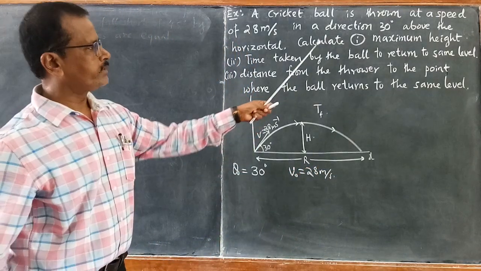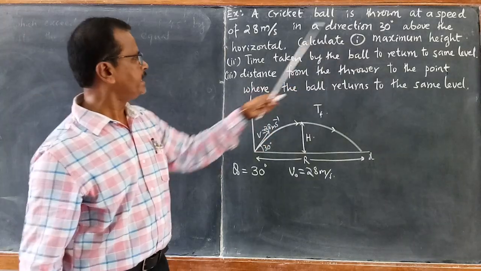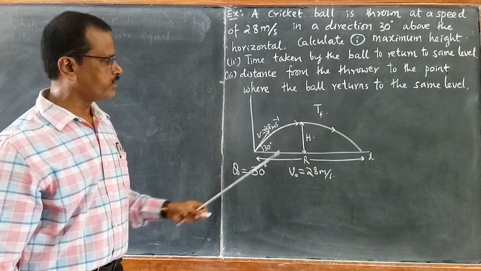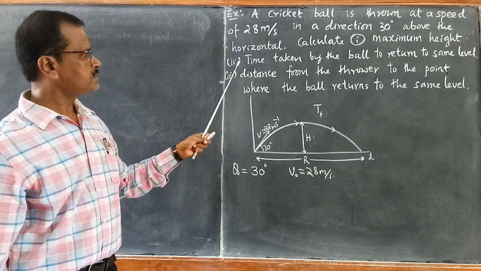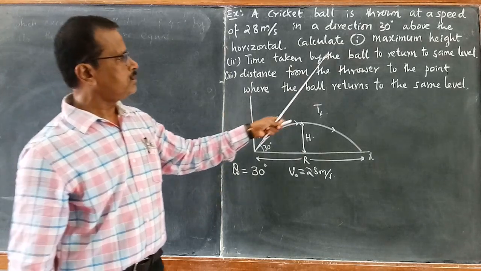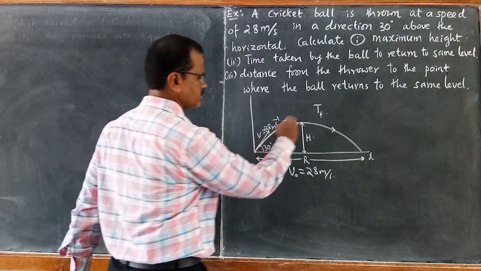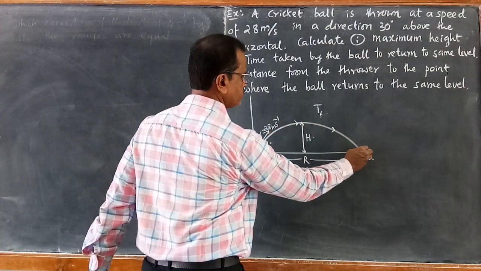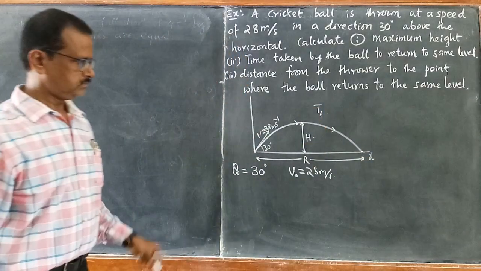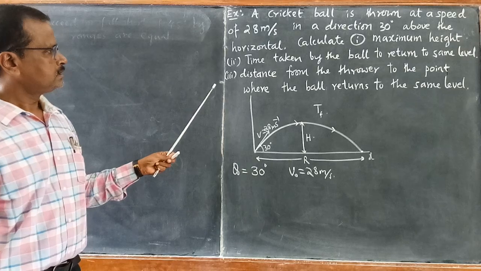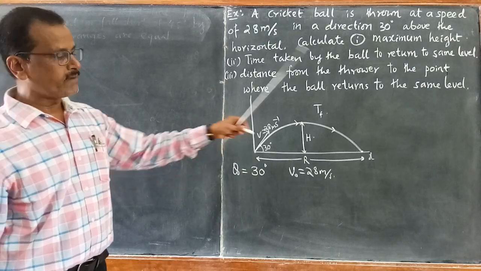Now you are asked to calculate the maximum height reached by this ball, h. Second one is the time taken by the ball to return to the same level, that is, the total time of flight.